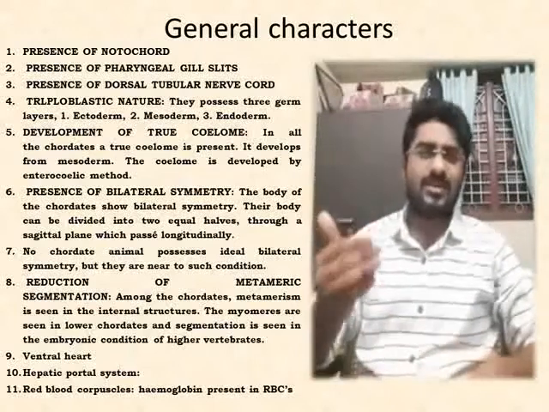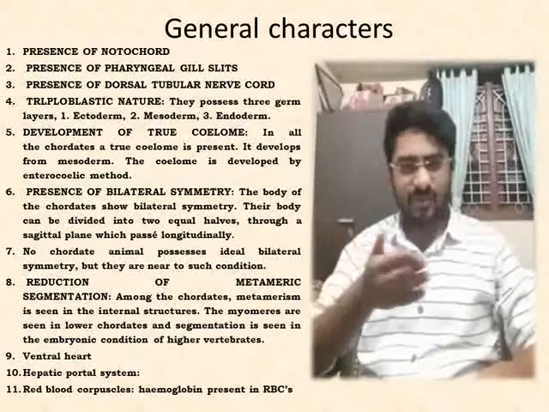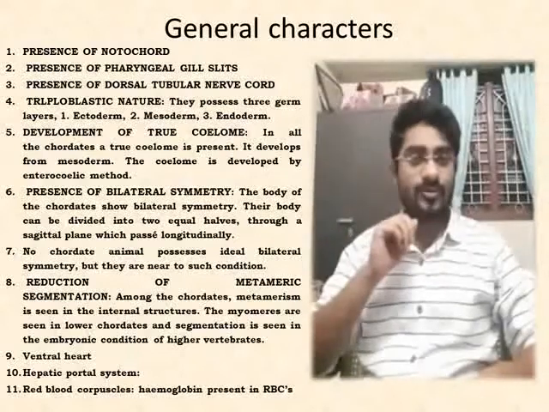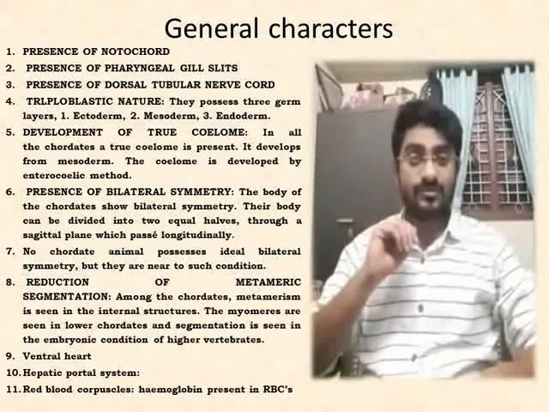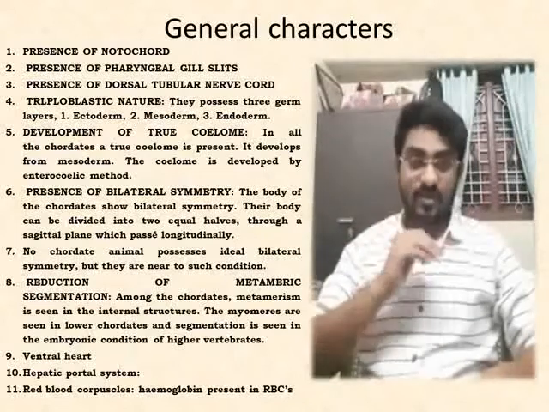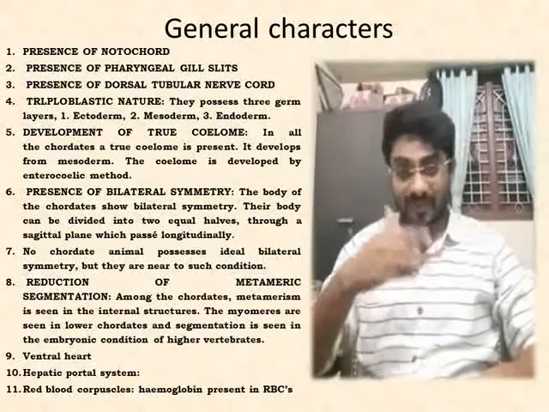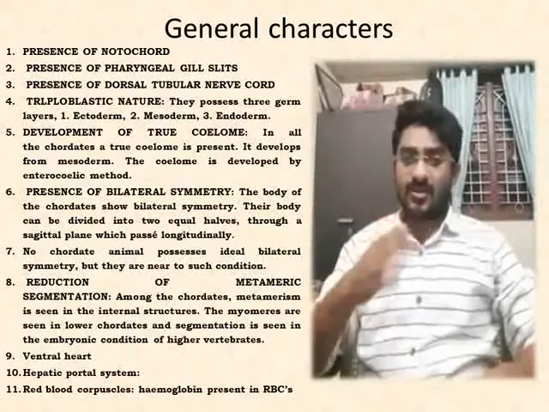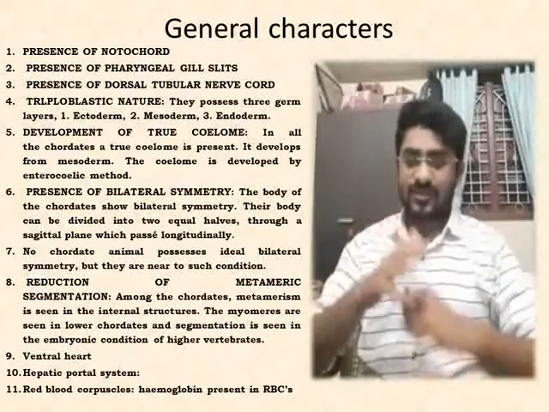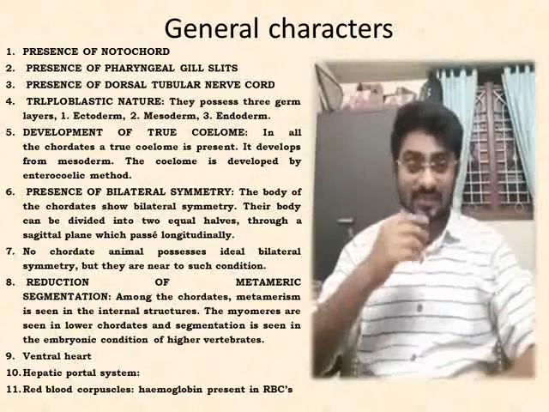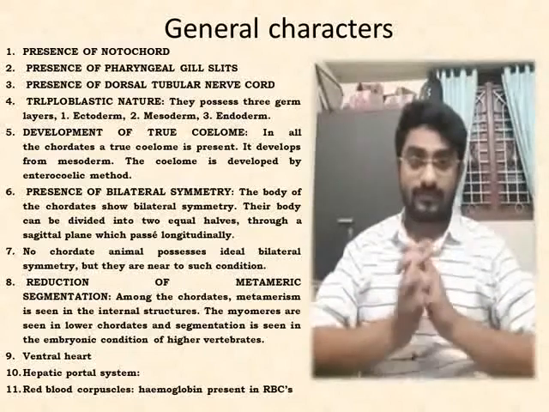So these are some general characters. Of course, differences come. Almost the majority of chordates are sexually reproducing. Sometimes there is a larval stage in protochordates, but in higher vertebrates, there are no larval forms. That is, the development is direct. So there are plenty of general characters like this, and we have discussed the major general characters in this slide. In the next slide, we are going to discuss the outline classification of the chordates.